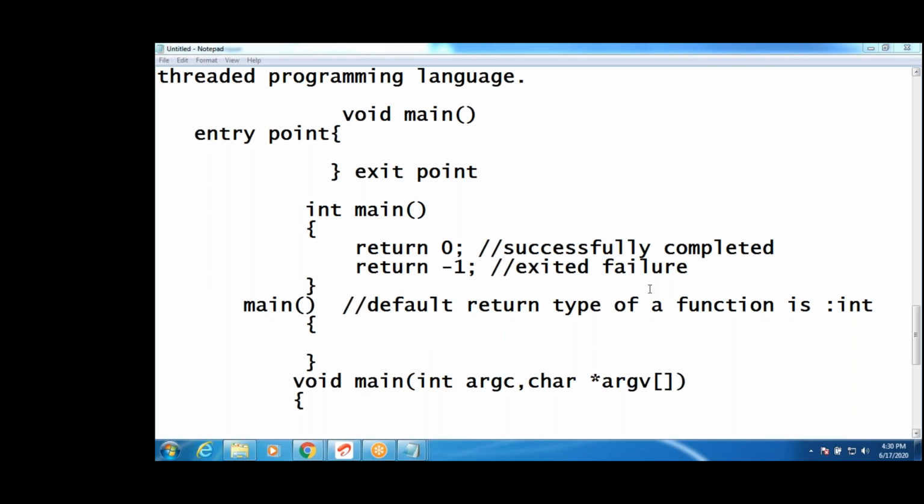Here, whatever programs you are writing, if you write return 0 or return -1, nothing will happen. But I'm talking about real-time programming. If you develop a real-time project, you have to write those statuses, return 0, return -1, exit of 0. That program status you have to send to the compiler. Okay. Yeah, guys, tomorrow we'll start input output statements.